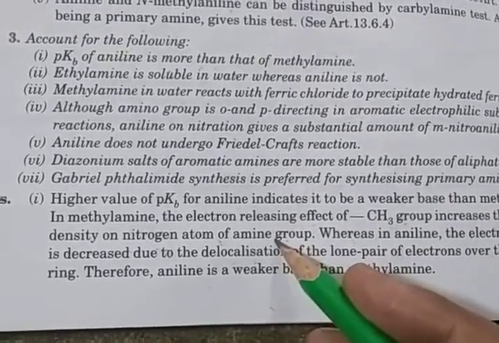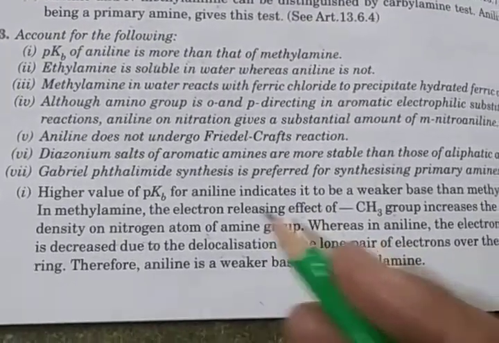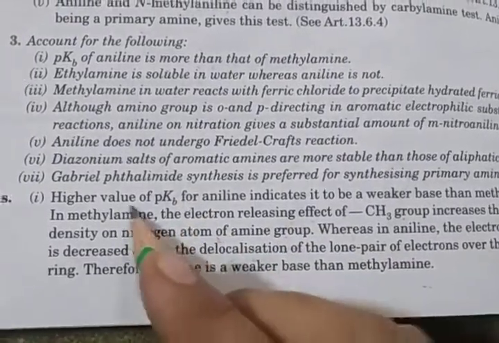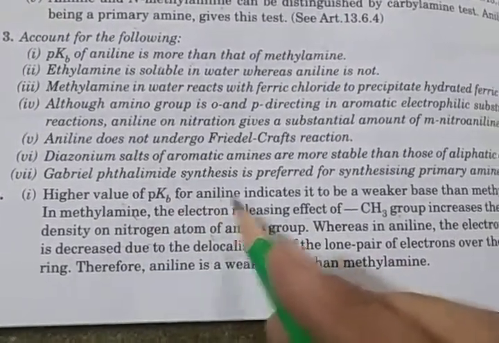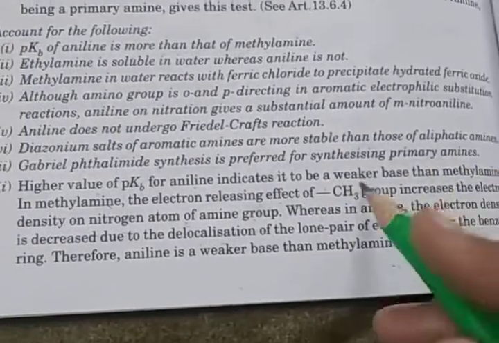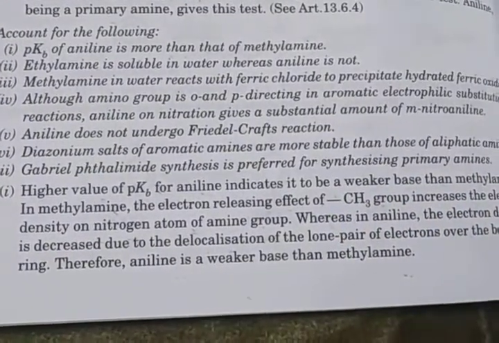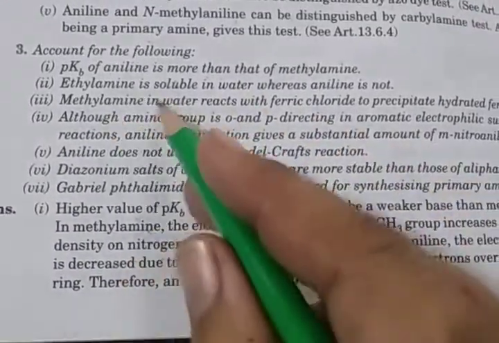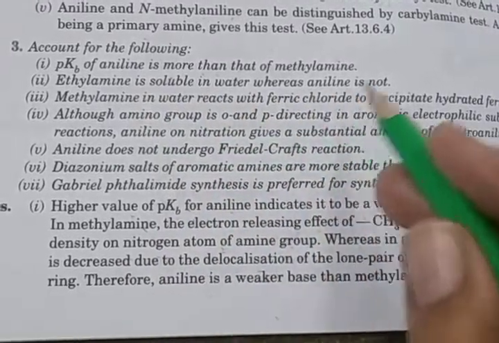Clear? And here the electron releasing group gives a higher pKb value for aniline. This indicates it is a weaker base than the comparison, methylamine. Next question: ethylamine is soluble in water whereas aniline is not.